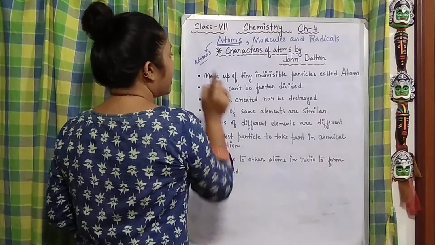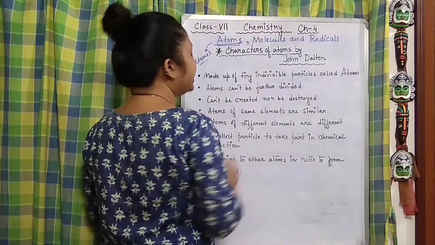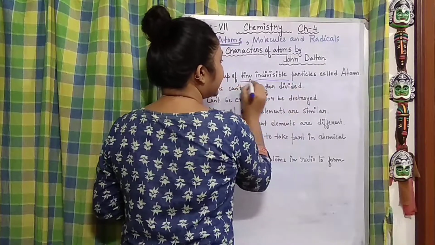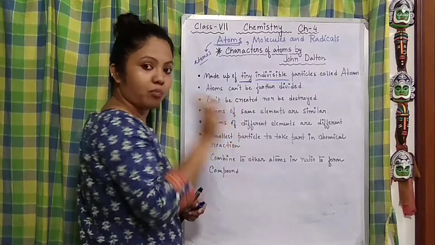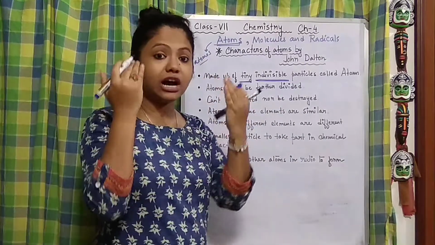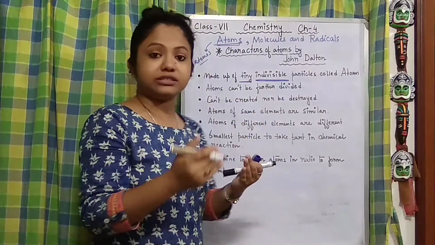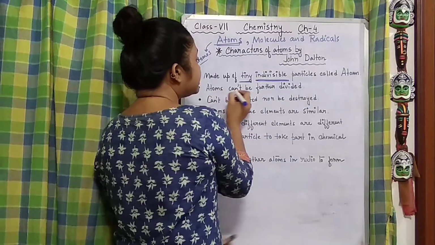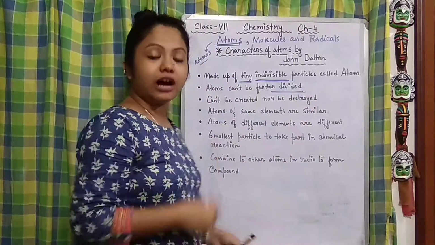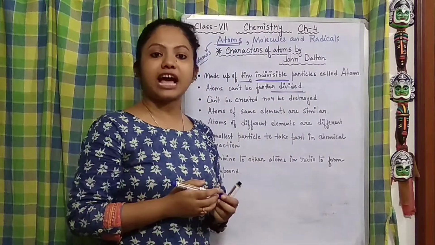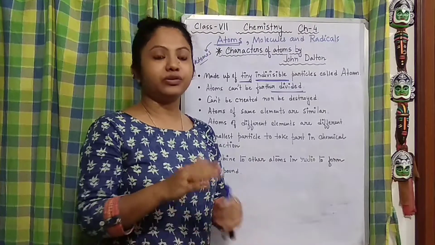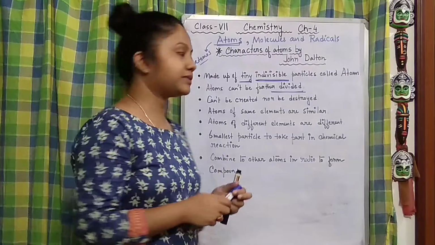Any matter is made up of tiny invisible particles called atoms. From there he said tiny, that they are very small or smallest. Invisible, that means we cannot perceive them with our open, clear or naked eyes. Atoms can't be further divided. He said that. But in later centuries, it has been proved wrong because atoms can be further divided, which we are going to study in our later classes.